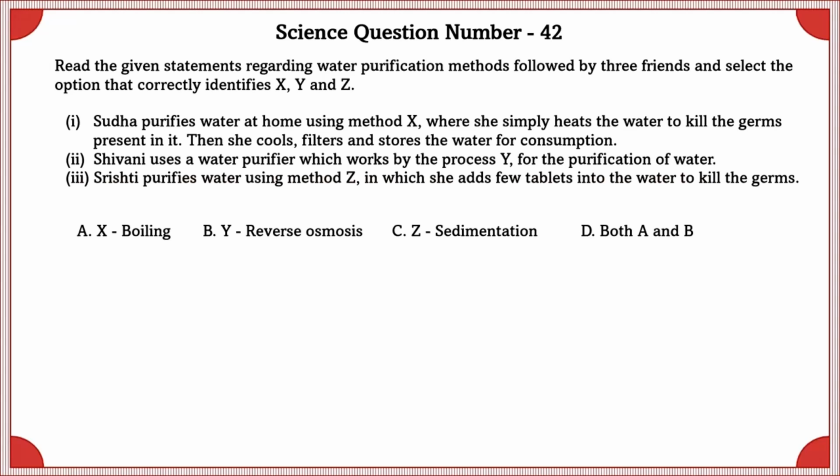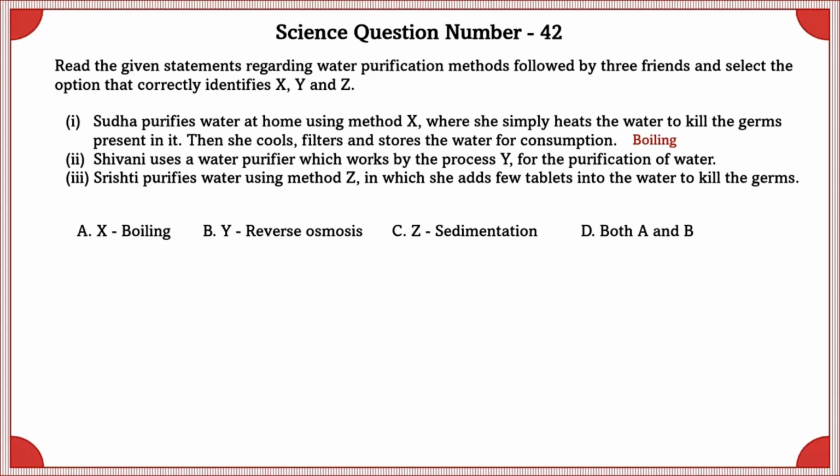Science question number 42. Read the given statements regarding water purification methods followed by 3 friends and select the option that correctly identifies X, Y, and Z. Sudha purifies water at home using method X, where she simply heats the water to kill the germs present in it. Then she cools it, filters, and stores the water for consumption. This is the method boiling.